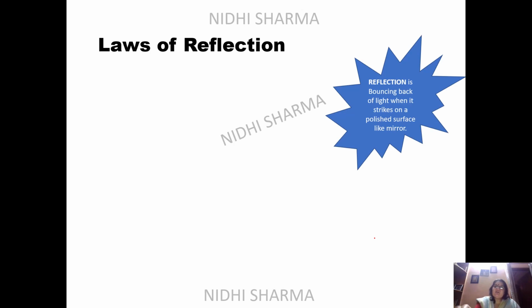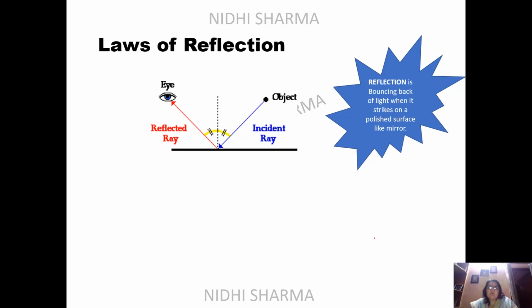Now, what is reflection of light? Reflection is bouncing back of light when it strikes a polished surface like a mirror. So, what is a mirror? A polished surface. Now, if you see this particular image formation, or the process of reflection, there is an object here, the incident ray is coming and then reflected, and the eye receives that reflection into your vision. Now you can see there are two angles made.